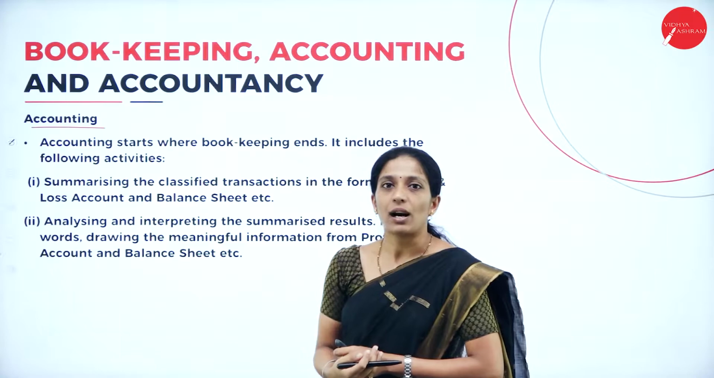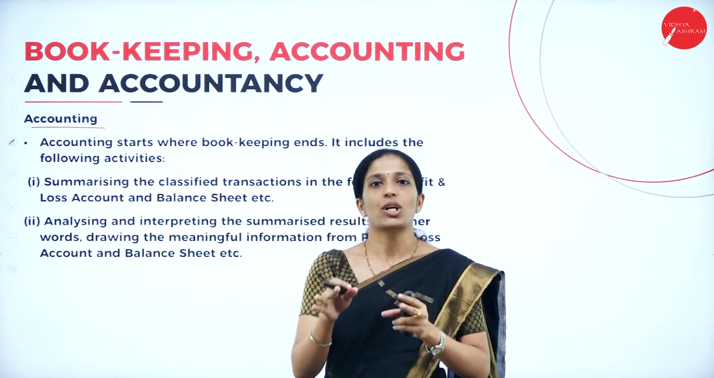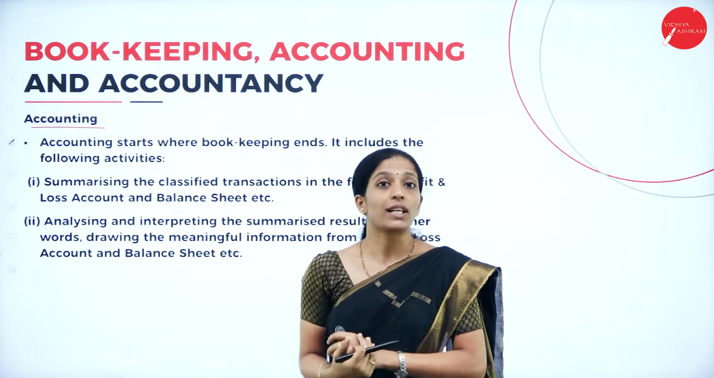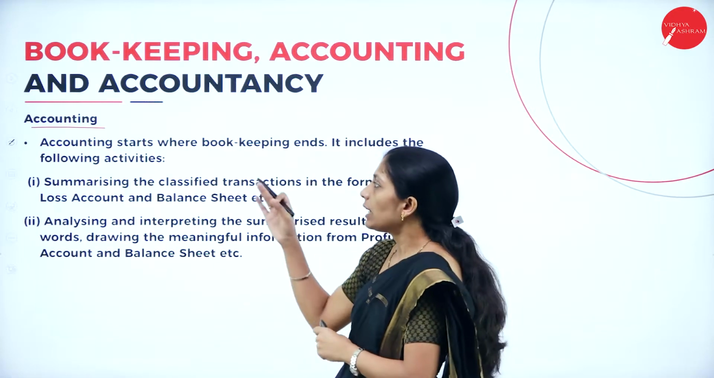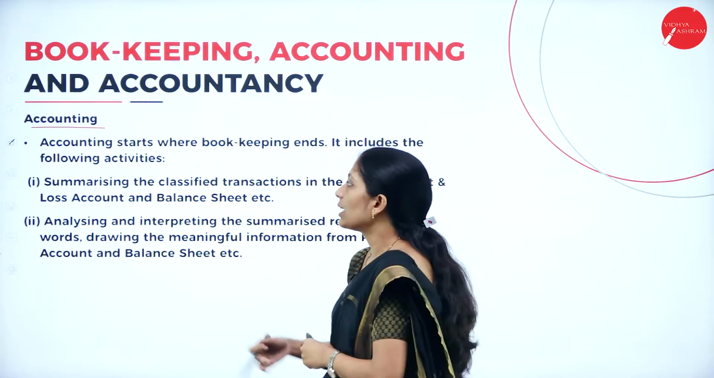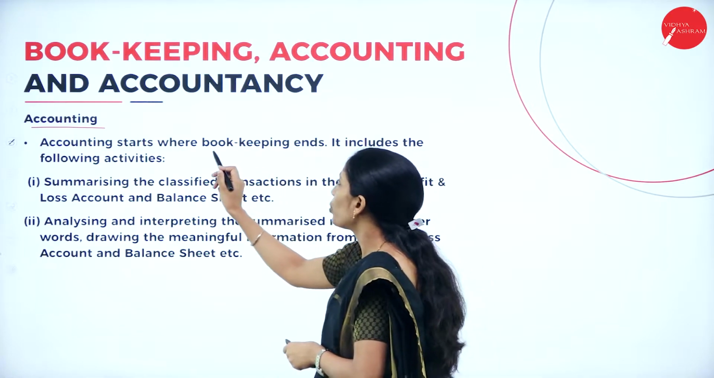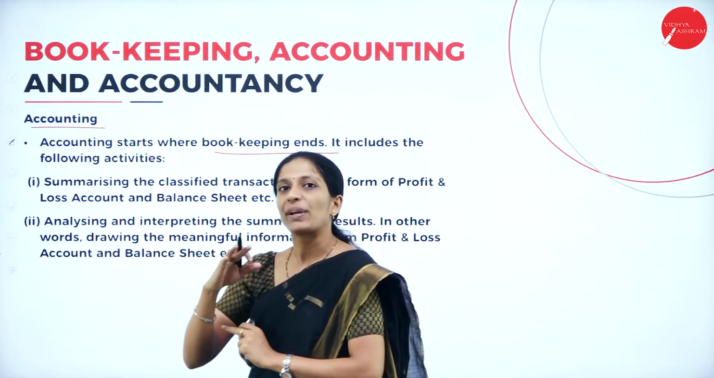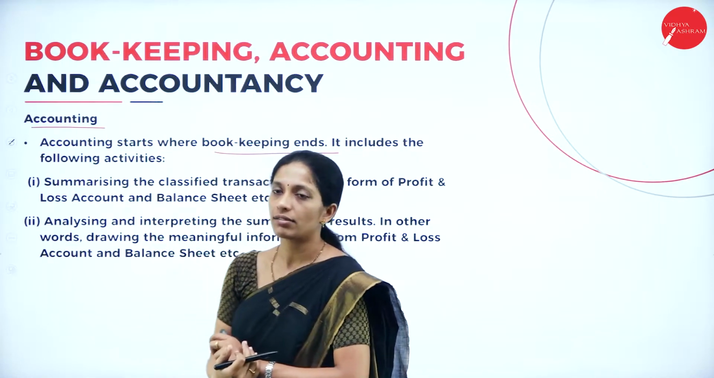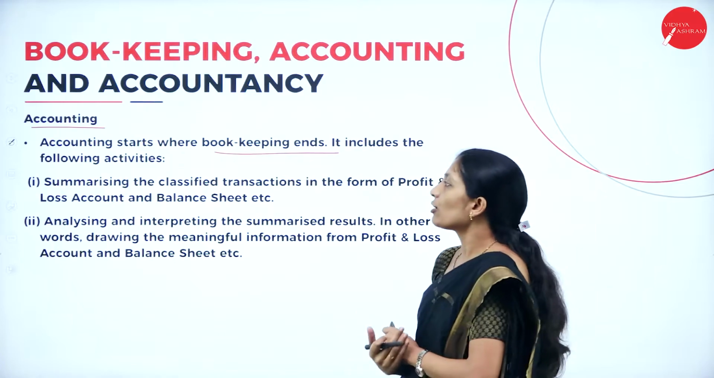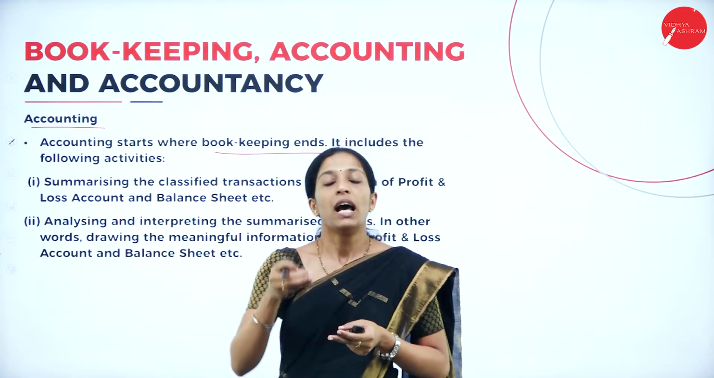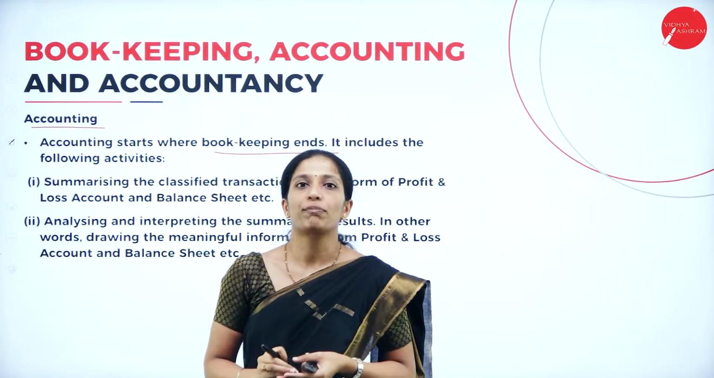So, what is this accounting? In bookkeeping, we will just record the transactions and classify those transactions into individual accounts. Now, let us see what this accounting is. Accounting starts where bookkeeping ends. So, where does bookkeeping end? Bookkeeping ends at classifying the transactions. So, it includes the following activity. That is, accounting is a continuation of bookkeeping.